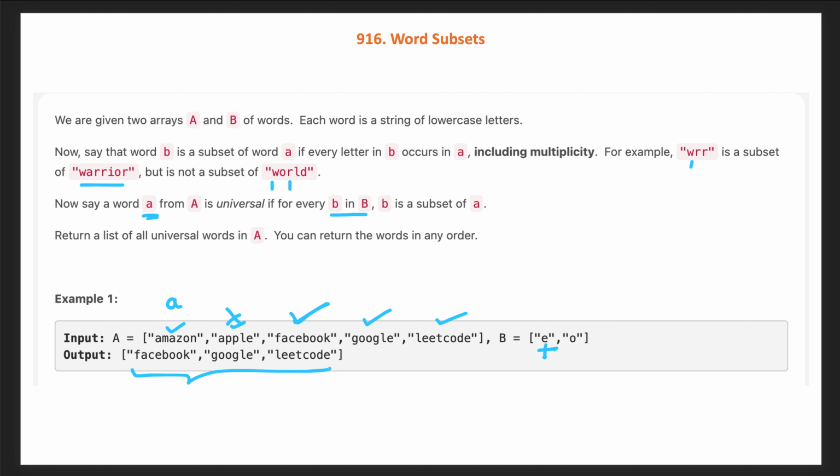So this is the first approach we can do, brute force: iterate through all the words one by one in A and then check if every word in B is a subset of the word which we are currently processing. If it is the case, we will take it as a universal word, otherwise not.